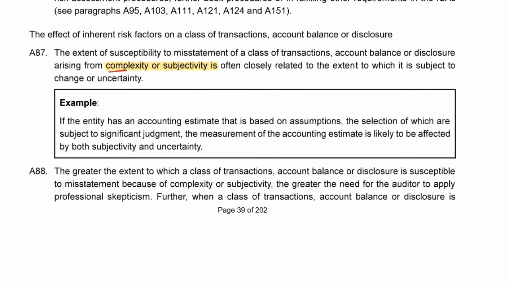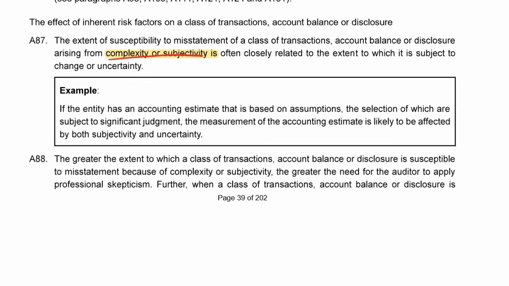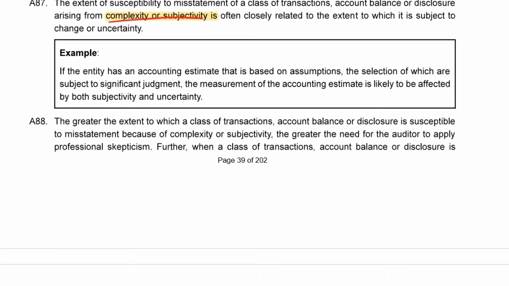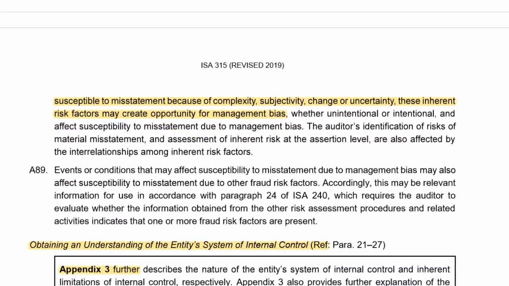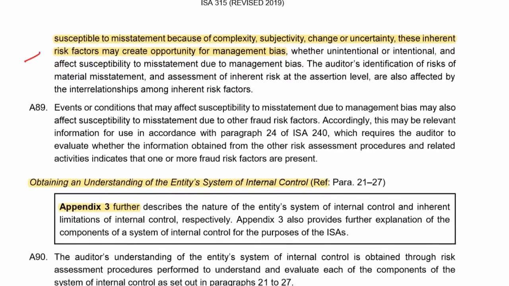The complexity or subjectivity of any of the above increases that inherent risk. So to be aware, when we're starting to see that there are estimates and assumptions, there is subjectivity, and so there is more risk, okay, for management bias. And guys, that is understanding the entity and the environment. So now we need to move on to understanding internal control and how that's going to impact the financial statements.